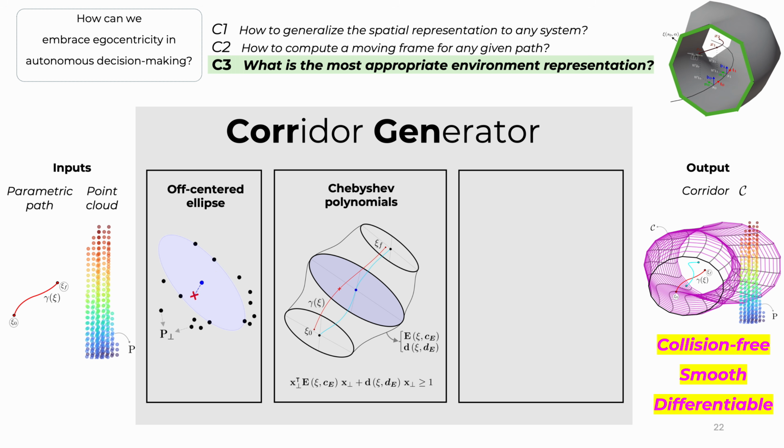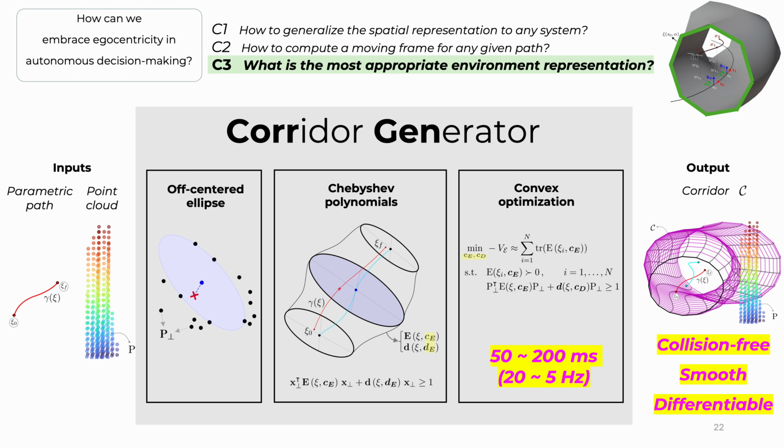In the second ingredient, we parameterize the off-centered ellipse by Chebyshev polynomials. Doing this will allow us to sweep the parametric path from the beginning to the end. In some sense, this is what gives the shape to our corridor. The shape and the size are going to be fully dependent on the coefficients of the Chebyshev polynomials. Depending on the coefficients that we've got, the corridor's shape and size will change.